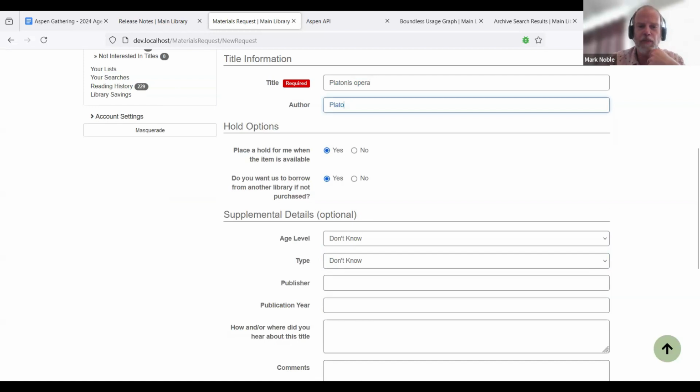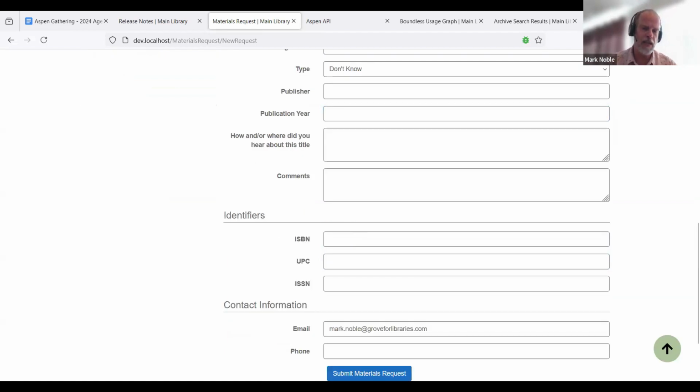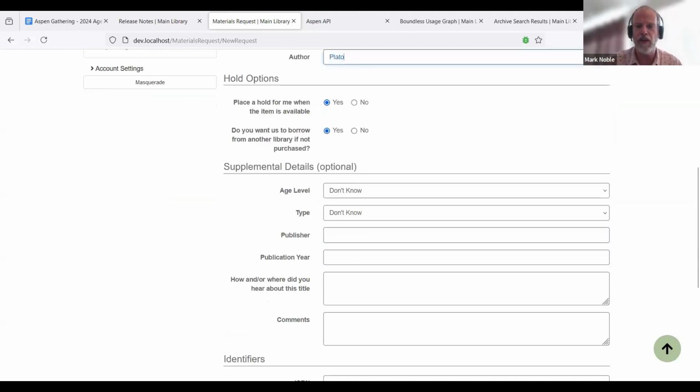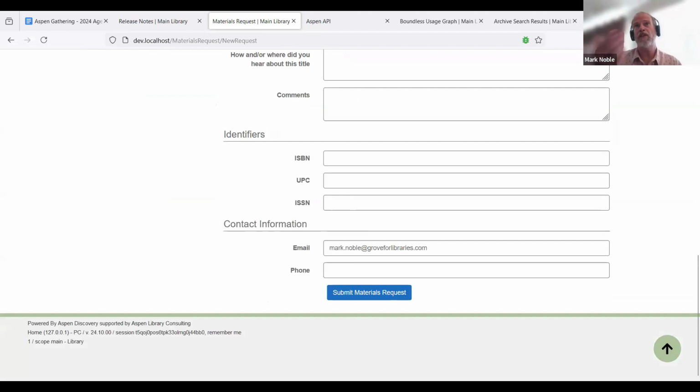We are checking the place a hold for me when the item is available. So if a patron says no, don't do that, it's not going to try to place a hold for them. If the ISBN, UPC, or ISSN is filled out, then Aspen's going to search by those later. Otherwise, it's going to do a title author search to figure out when a material is in the catalog that fills that. So let's just submit that.